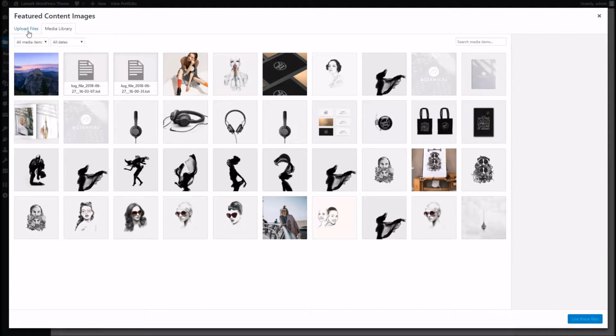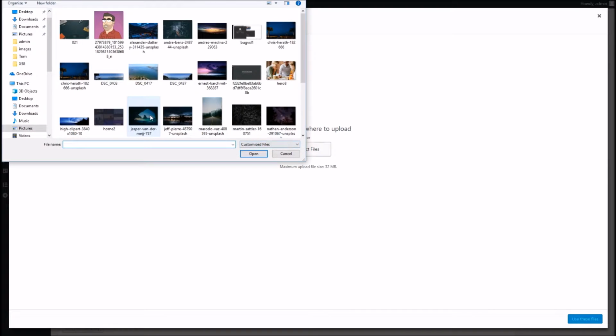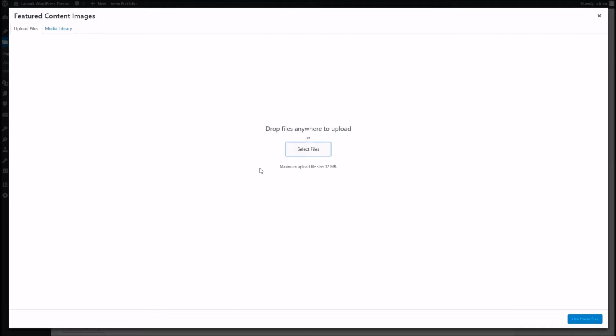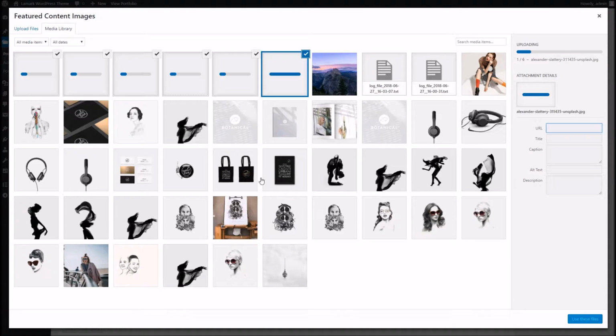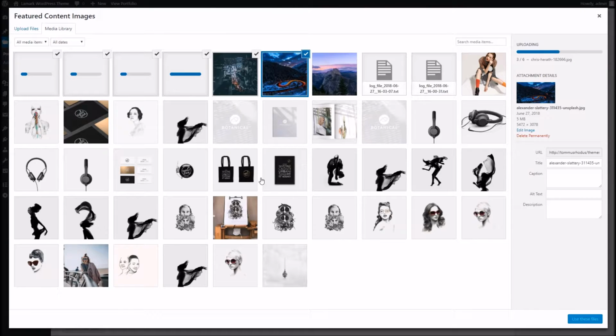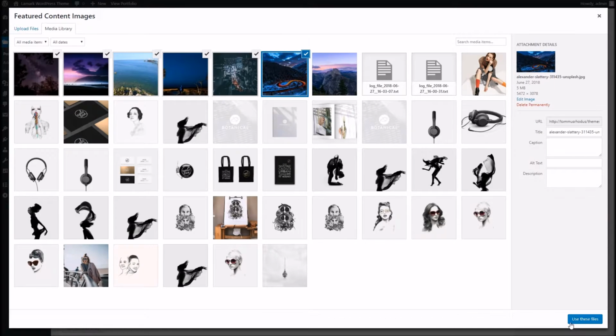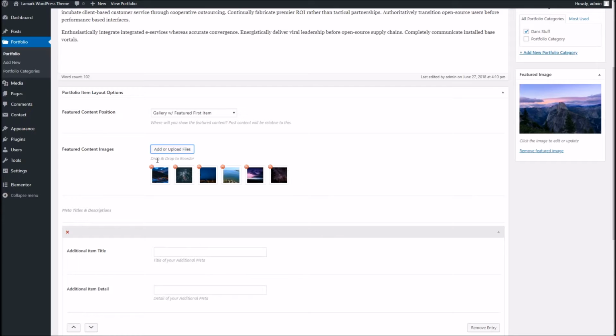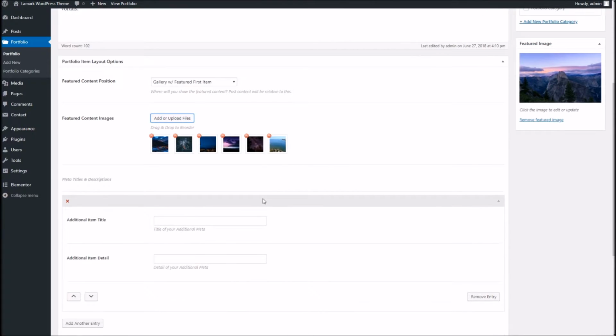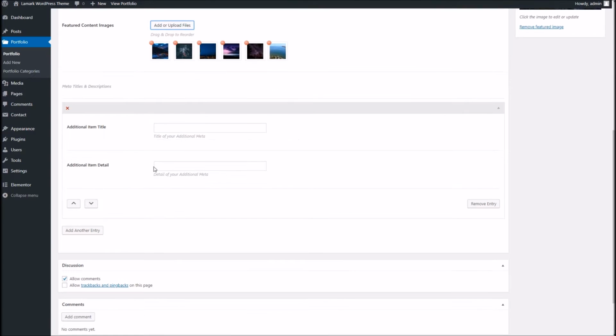So I'm just going to start with a few off my hard drive, just some at random. Okay, so we've added those to our featured content area. Now if you have uploaded images and you want to reorder them, you can simply drag and drop them as you wish. But before we go any further, we'll look at this bottom area here.